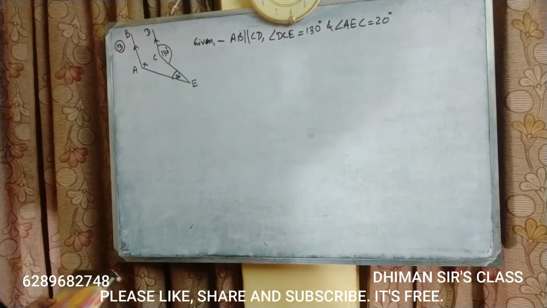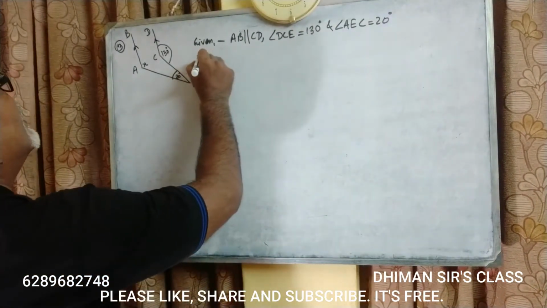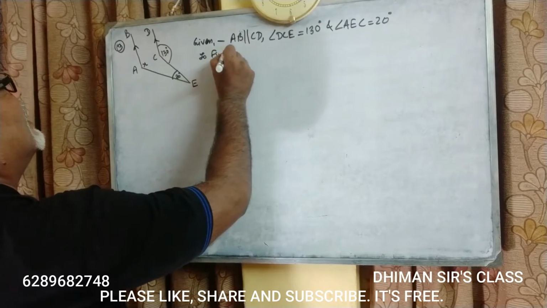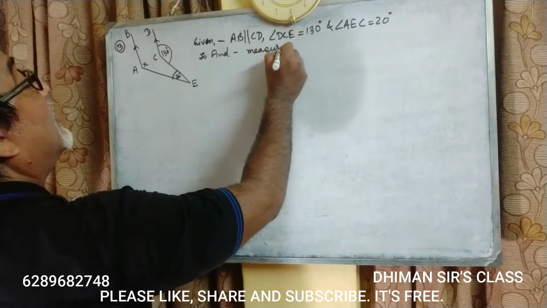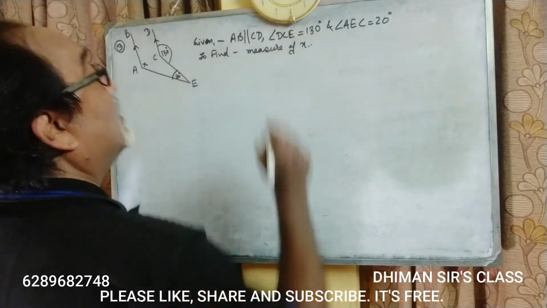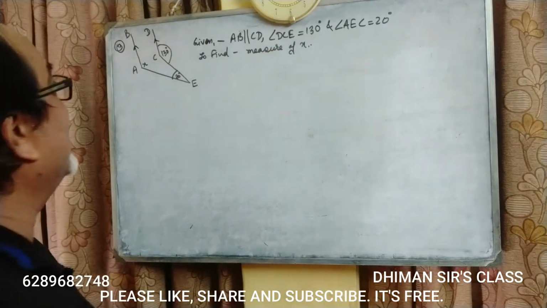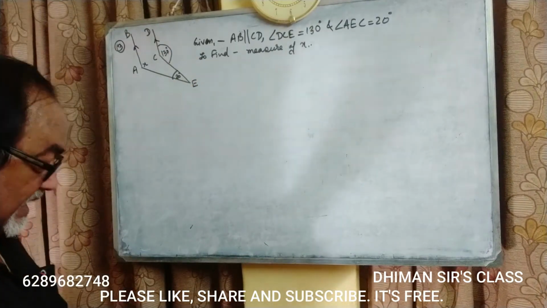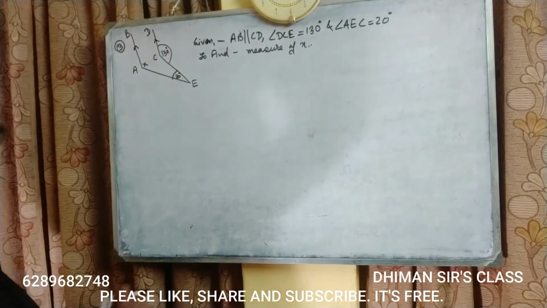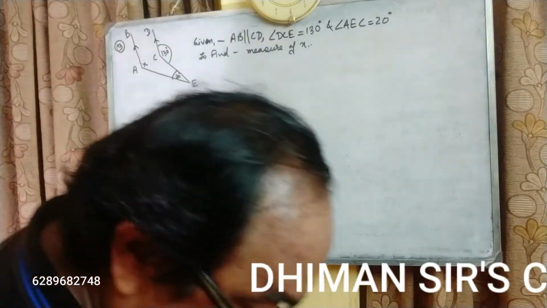This is given. Then to find the measure of X. Now here we need a construction in order to find the value of X. So what will be the construction?